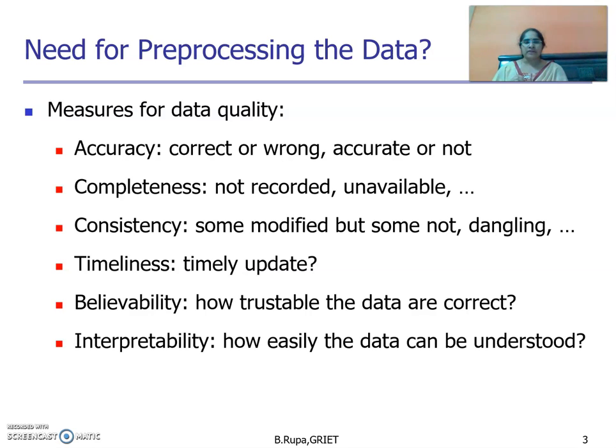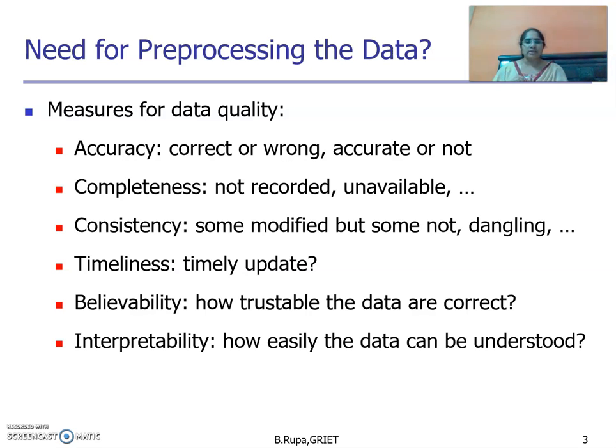Completeness means whether the data is available or not. Unavailable data or unrecorded data has to be available within the data set, the database or data warehouses. Consistency: sometimes data has to be modified, dangling data has to be available, redundant data has to be available. That is related to consistency. Timeliness means whether the data is updated in time or not.